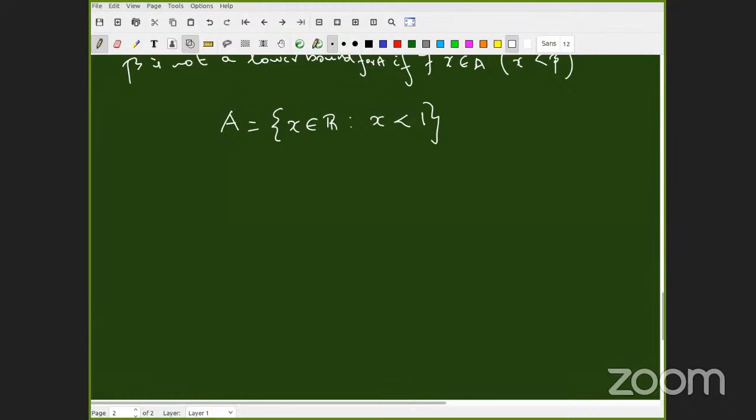Very good. R7 Kalishwari. So 0. 0 is an upper bound for this set. Did you imagine this set? Have you drawn it in your mind?